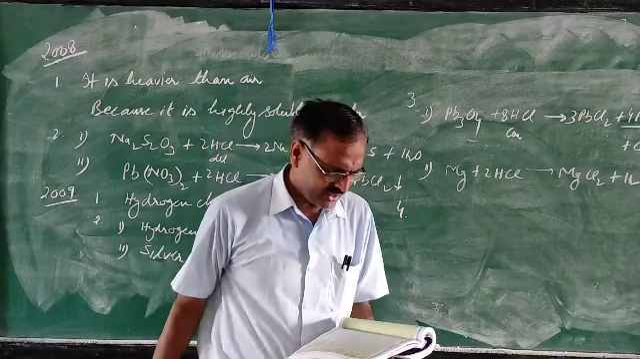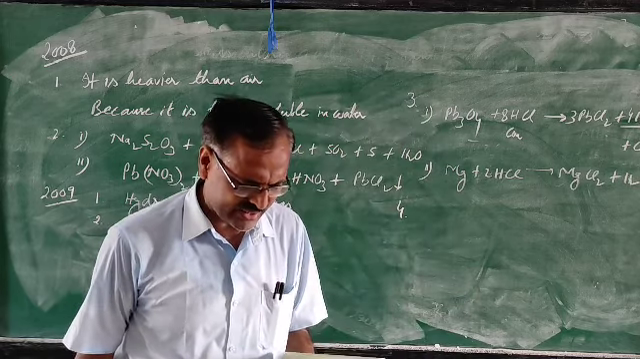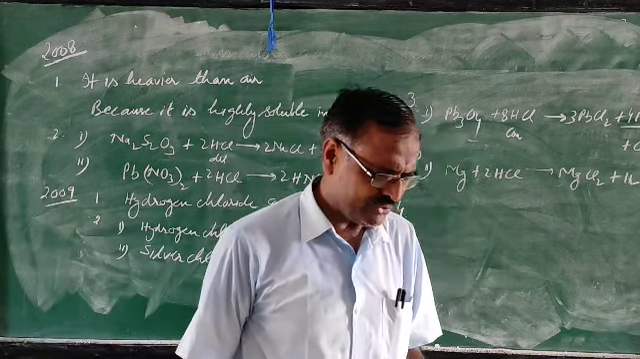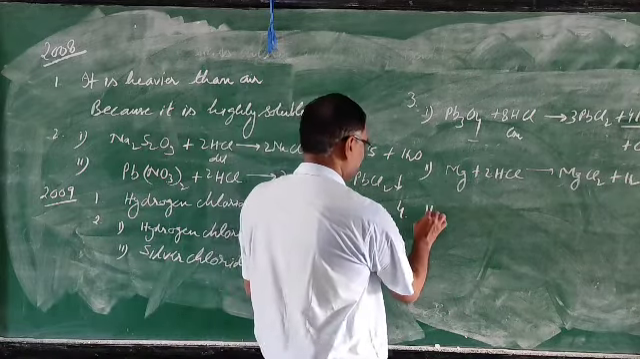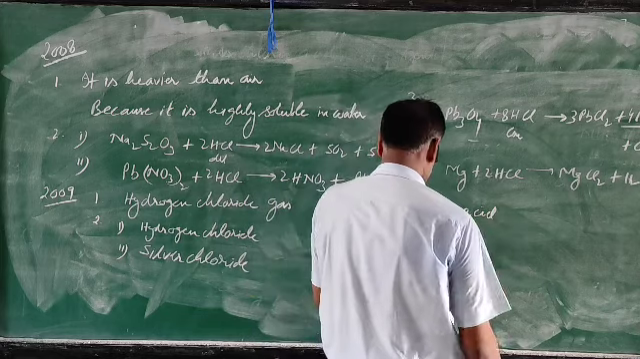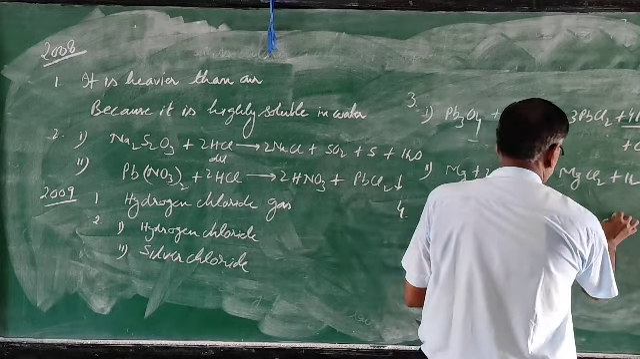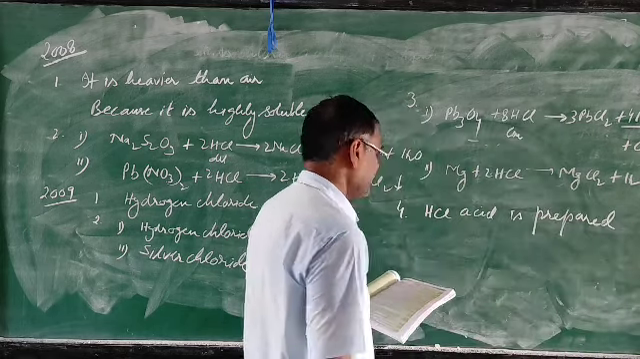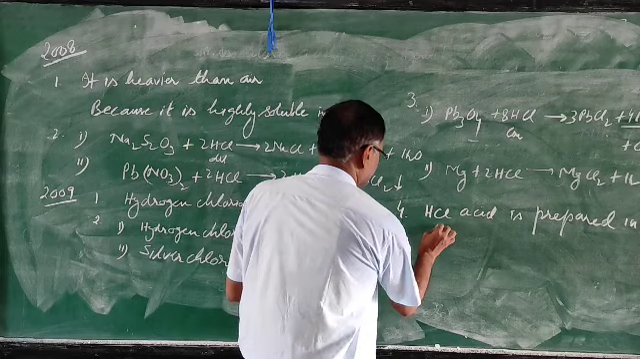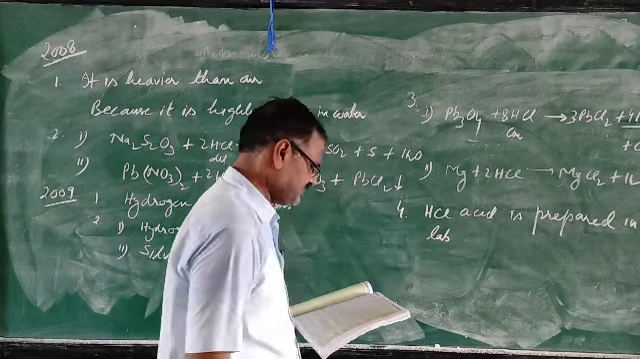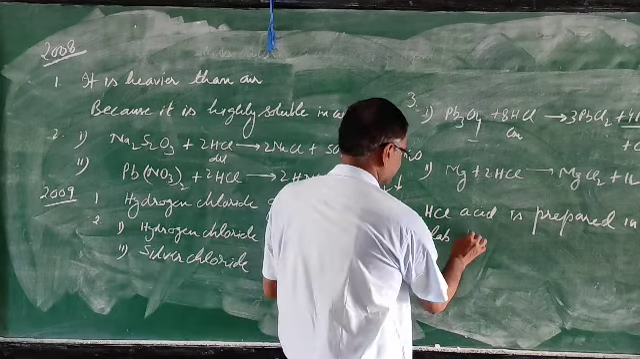Correct the statement: HCl acid is prepared in the lab by passing hydrogen peroxide gas directly through water. So you know that we use the special funnel arrangement. So we can correct this one. HCl acid is prepared in the lab by passing hydrogen